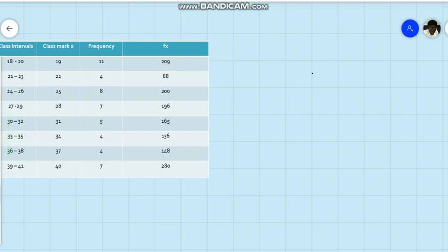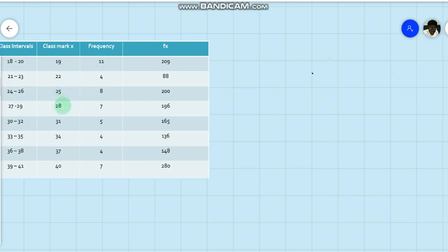So looking at the class marks, we have 19 to 40, so we can assume which of them will be in the middle. So if I'm to assume the mean, which of them will be the mean? My assumption will be 28.